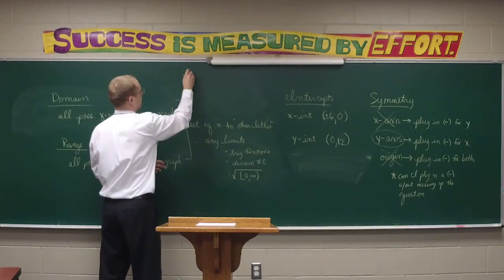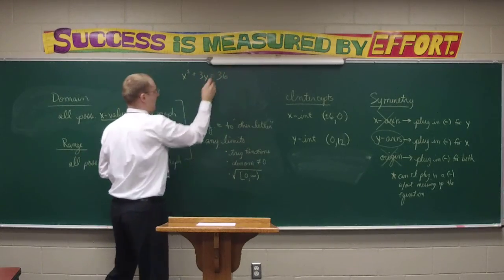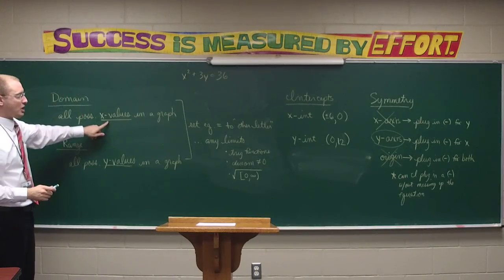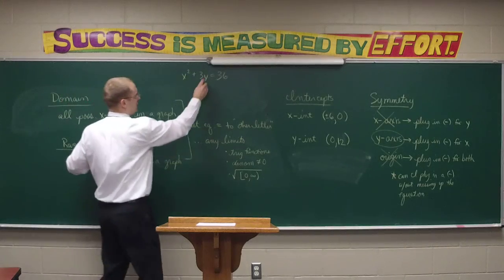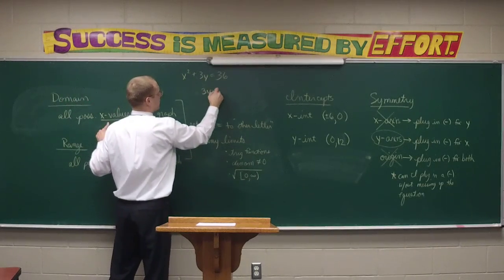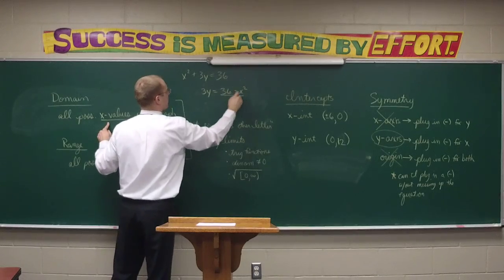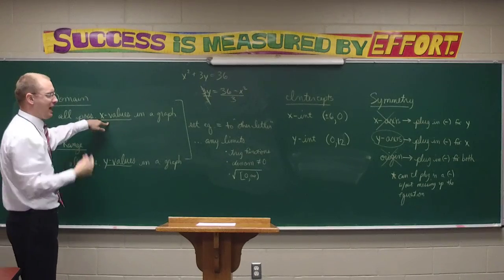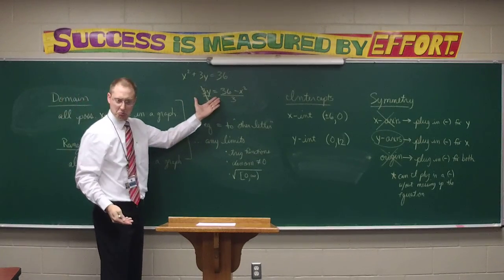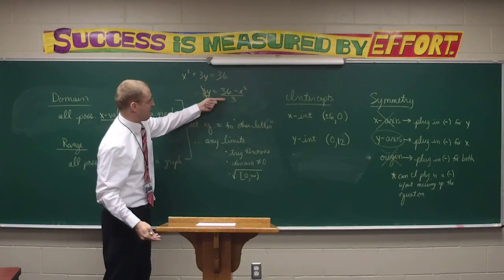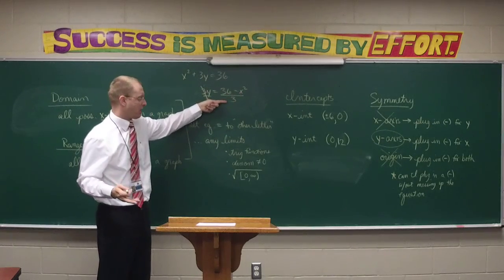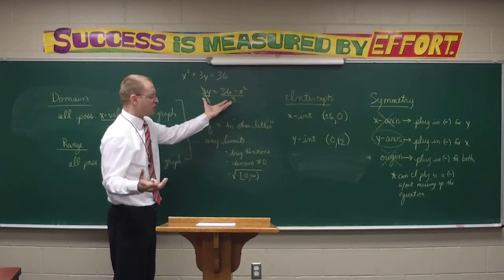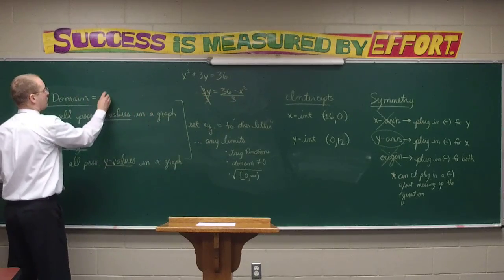We take our equation, x squared plus 3y equals 36, and to determine the domain, which is all possible x values, I want to set the equation equal to the other letter y. To set it equal to y, I'm going to subtract away the x squared and divide away the 3. Is there anything that I can't plug in for x? Are there any trig functions? Would plugging certain things in for x cause me to have a 0 denominator? No, that's always going to be 3. Are there any square roots that I could possibly end up with a negative? No. There's no limits. My domain is all real numbers.